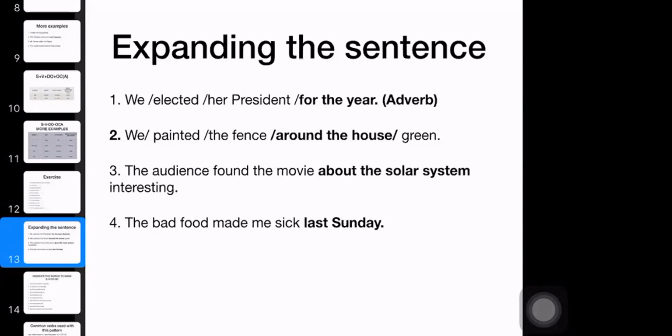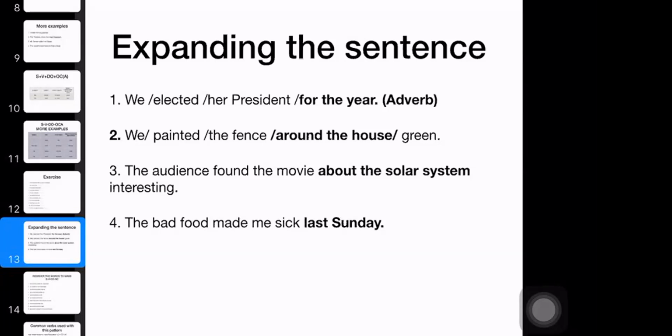Okay, now let's look at number 2. We painted the fence. Pattern number 5. We painted the fence green. Now we put an adverb: the fence that is around the house. So now you can still add when, where. We painted the fence around the house green.